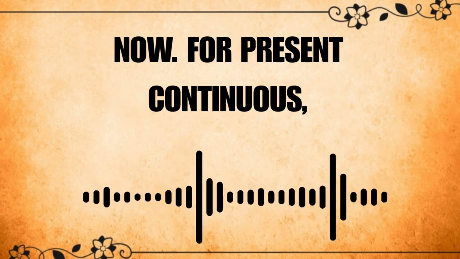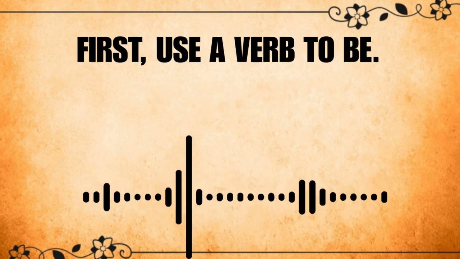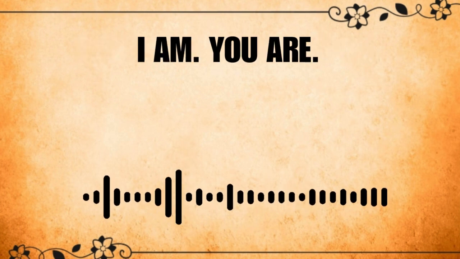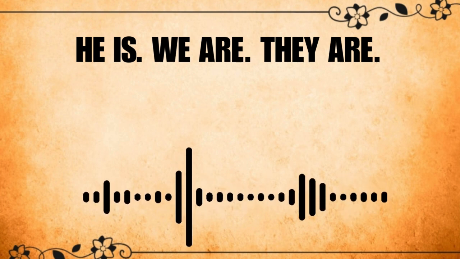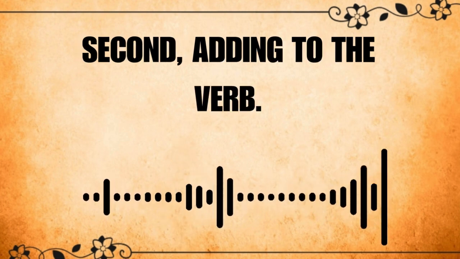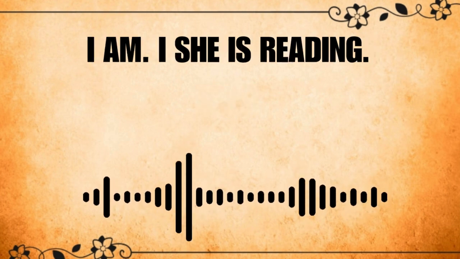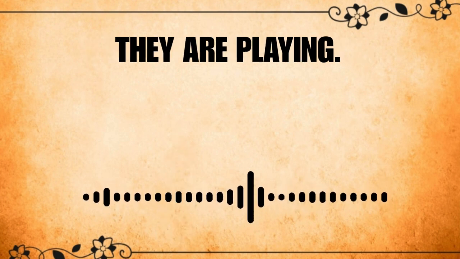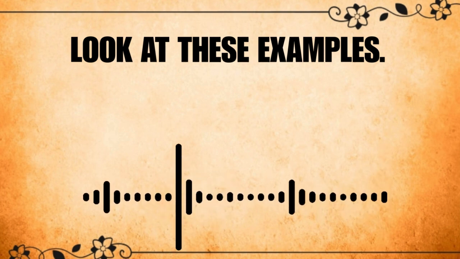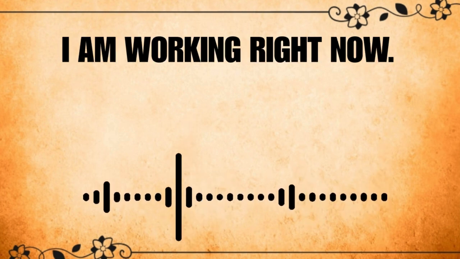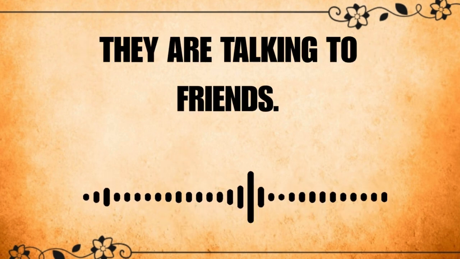For present continuous, we need two things. First, use a verb to be: I am, you are, he is, we are, they are. Second, add ing to the verb. I am running. She is reading. They are playing. You are studying. Look at these examples. I'm working right now. She is cooking dinner. They are talking to friends.